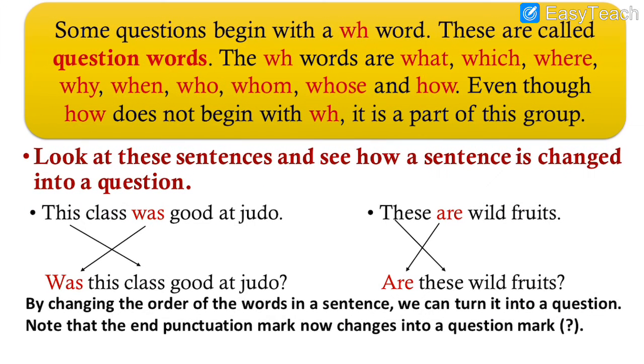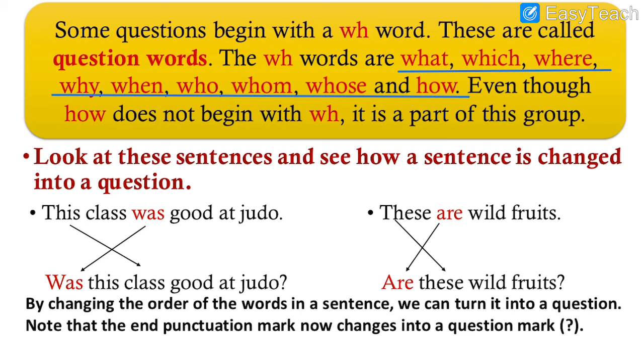See over here, some questions begin with a WH word. These are called question words. The WH words are what, which, where, why, when, who, whom, whose, and how.